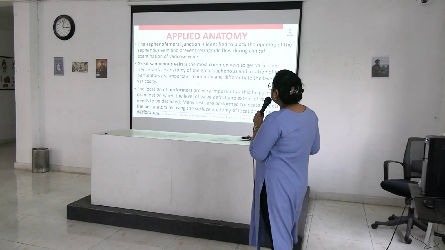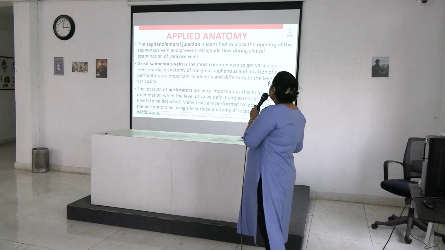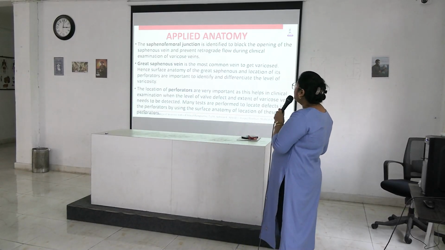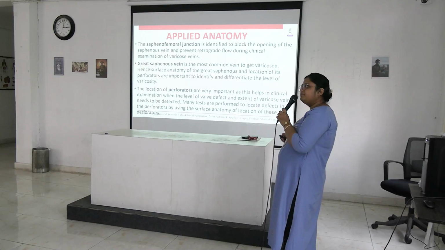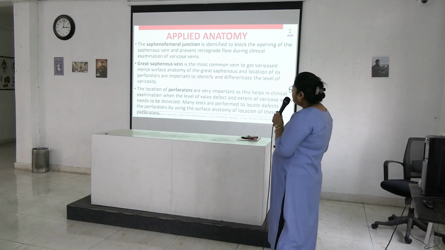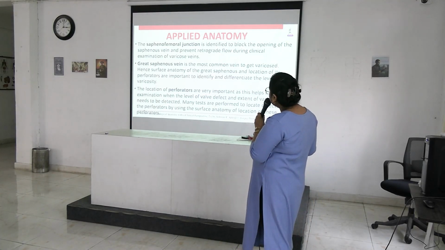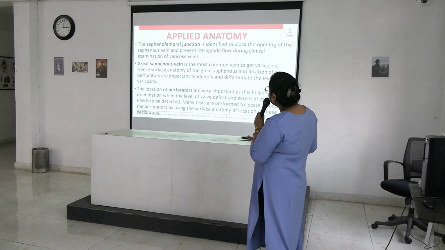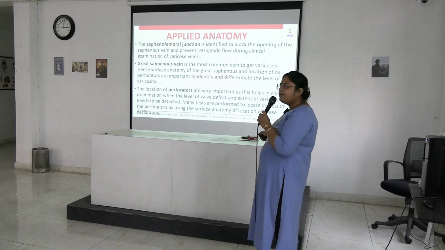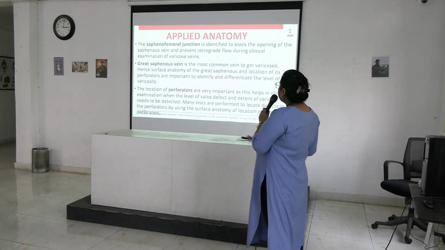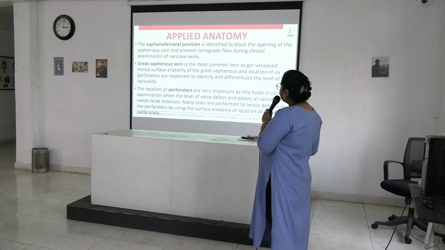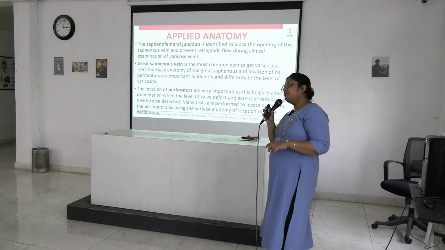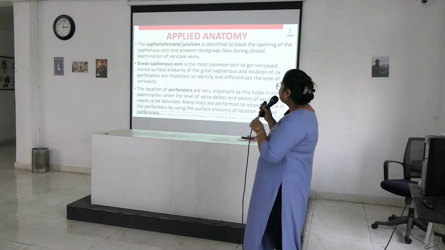The saphenofemoral junction is identified to block the opening of the saphenous vein and prevent retrograde flow during clinical examination of varicose veins. And the great saphenous vein is the most common vein to get varicose. Hence, the surface anatomy of the great saphenous vein and location of its perforators are important to identify and differentiate the level of varicosity. Varicose vein is an important long case in your surgery.